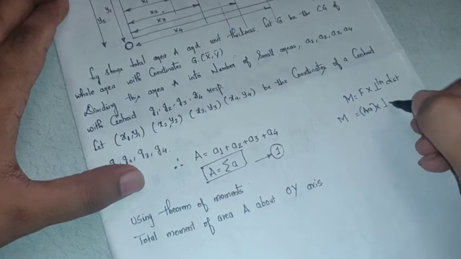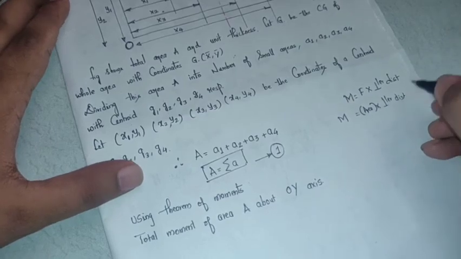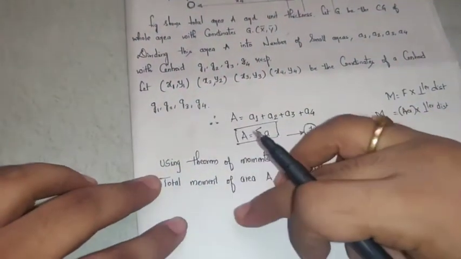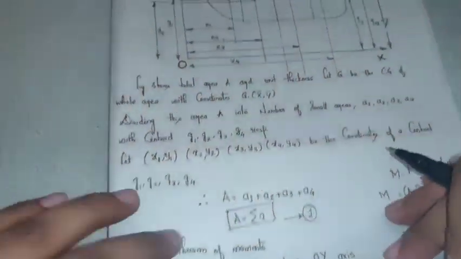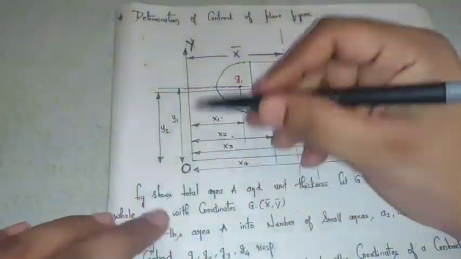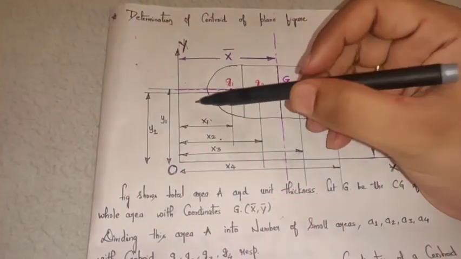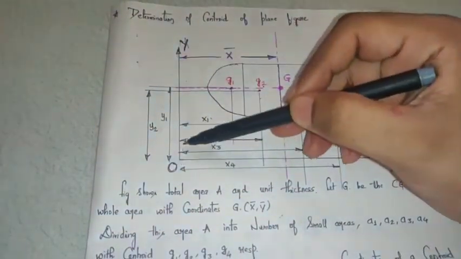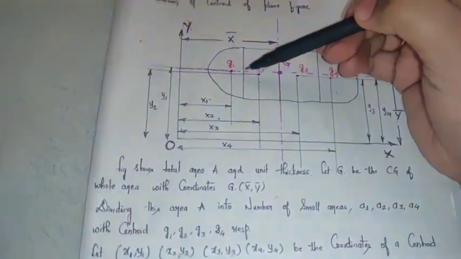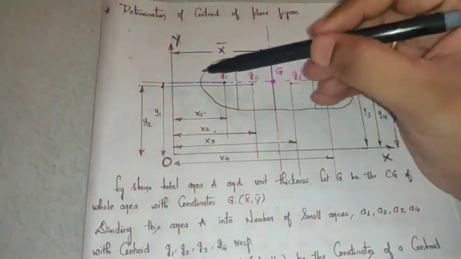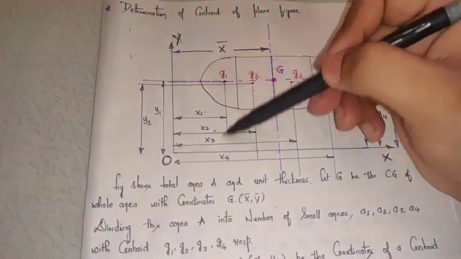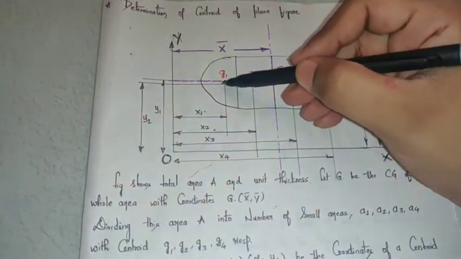Now when I say I am taking a moment of area about the OY axis, which is the OY axis? It is this. With respect to this, the element will rotate clockwise about this axis. This area is small a1.